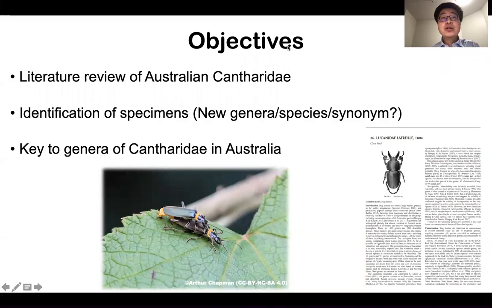Therefore, in this project, ideally, we will first do a literature review for Australian Cantharidae, summarizing their taxonomic history, biology, and the species checklist, and identify our collection specimens based on type specimens and the literature to see if there is any new genus or species or new synonyms, and describe those new whenever time permits. And finally, we can generate a key to genera of Australian Cantharidae.